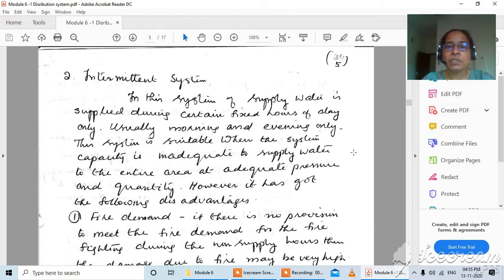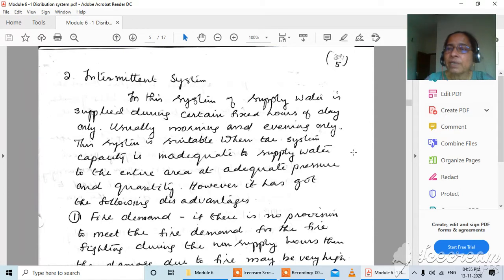For example, in this system, water is supplied during certain fixed hours of a day only, usually morning and evening. This system is suitable when the system capacity is inadequate to supply water to the entire area at adequate pressure and quantity. However, it has the following disadvantages.